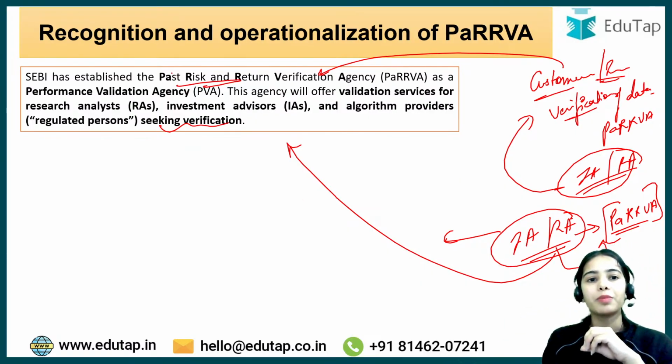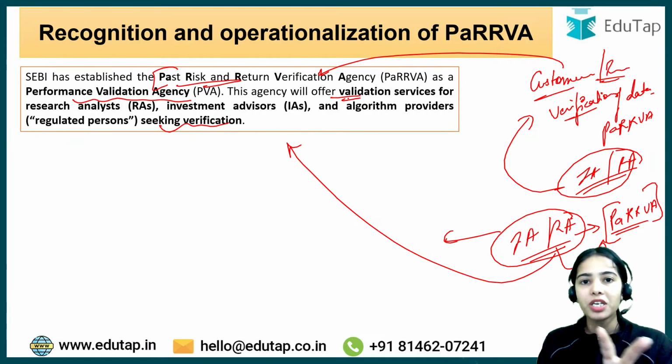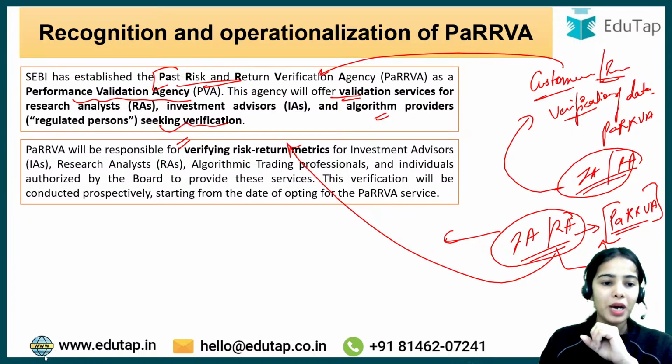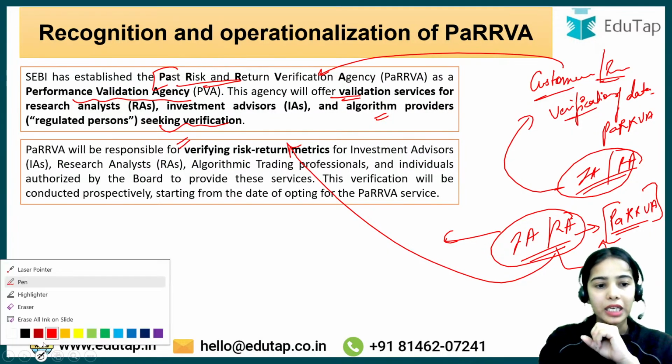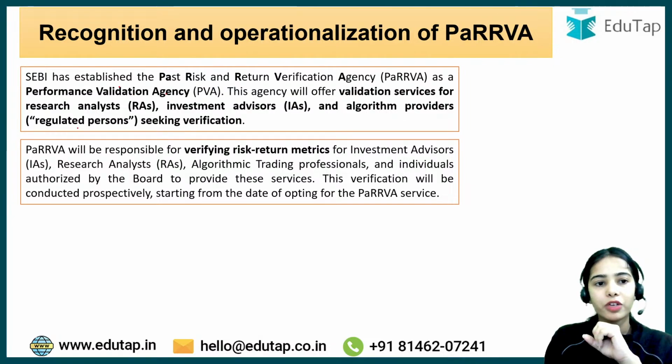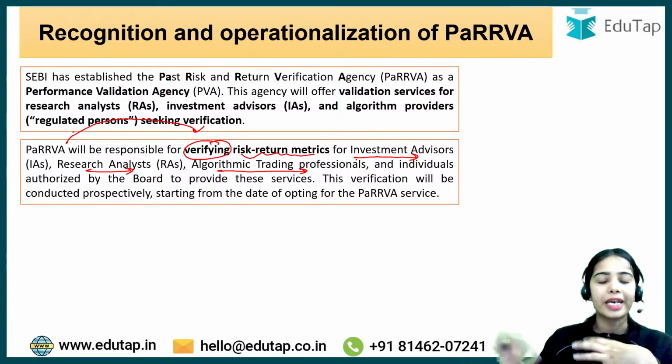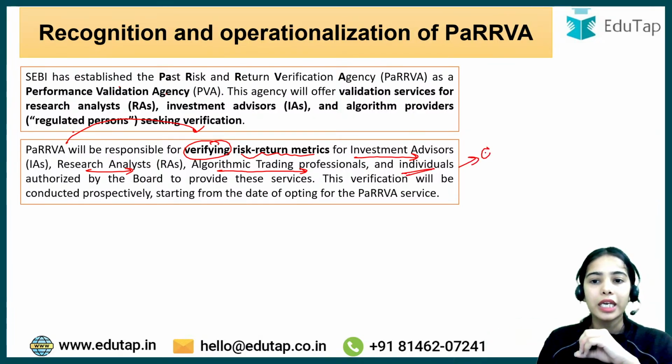Okay, so SEBI has established this PaRRVA, an agency that will perform the validation function. This is a performance validation agency. This agency will offer validation services for research analysts, investment advisors, and algorithm providers seeking verification. PaRRVA will be responsible for verifying risk return metrics for the investment advisors, research analysts, and algorithm trading professionals, because trading happens through algorithms also, and for the individuals or entities authorized by the board to provide these services.